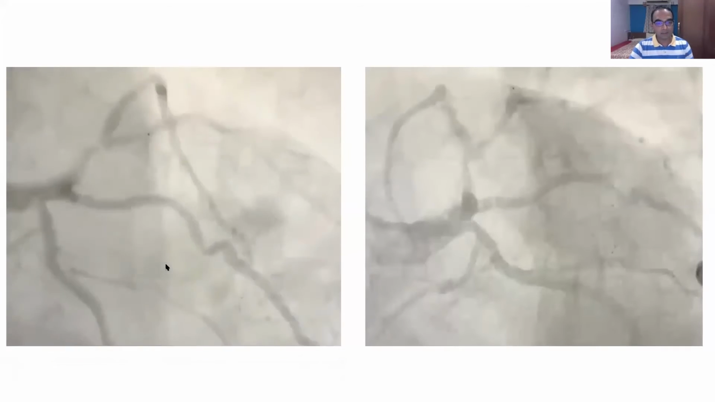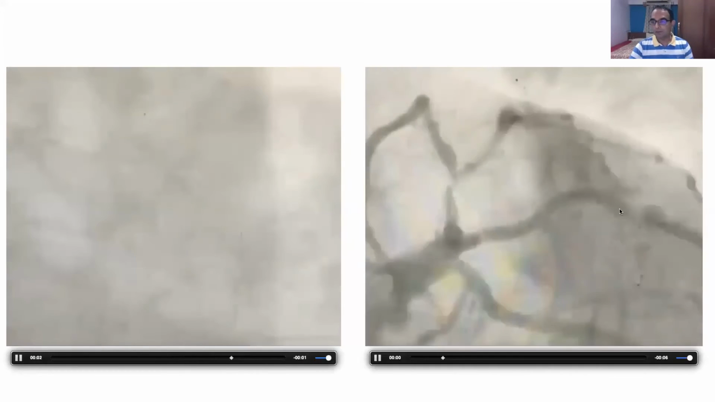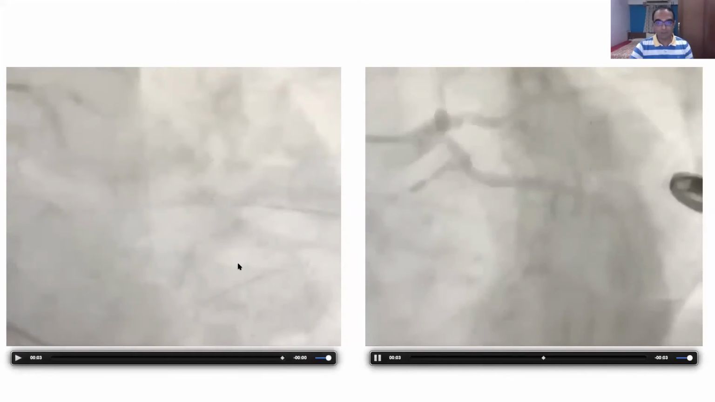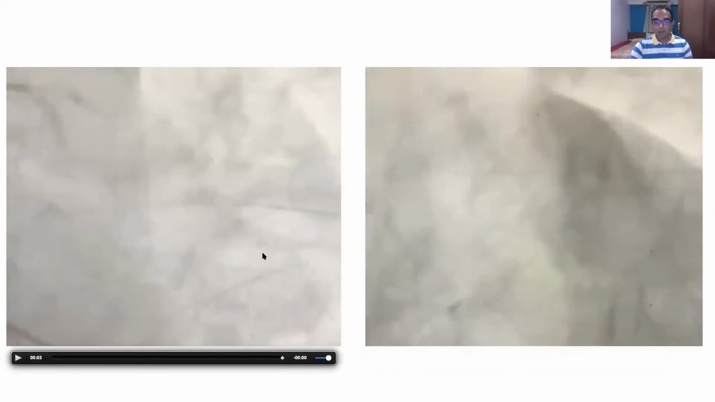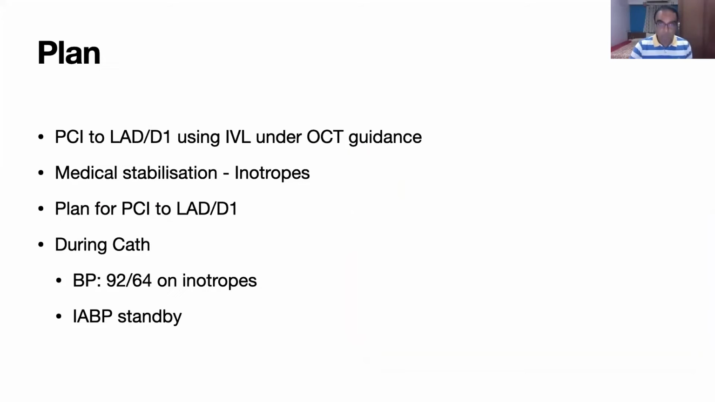Ramus had some mild disease here in the distal, mid to distal part. Otherwise, circumflex was free of disease. So we decided to go ahead with intervention. Now, this lady was on inotropes, and she was having high creatinine, so contrast load was probably a concern. And the plan was to do a LAD D1. Now, she was having very heavily calcified LAD and D1 lesion, which was seen in the fluoroscopy also, this calcium.